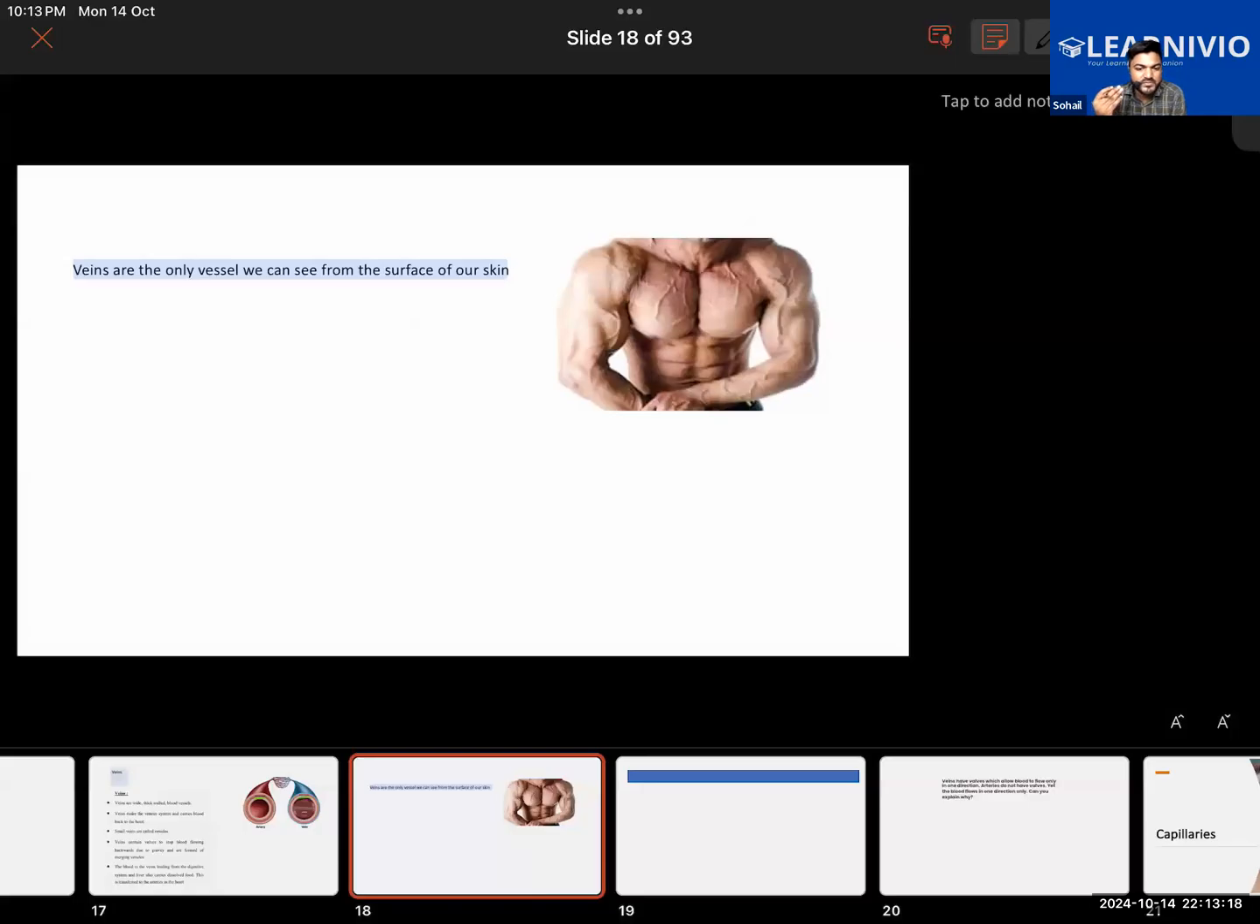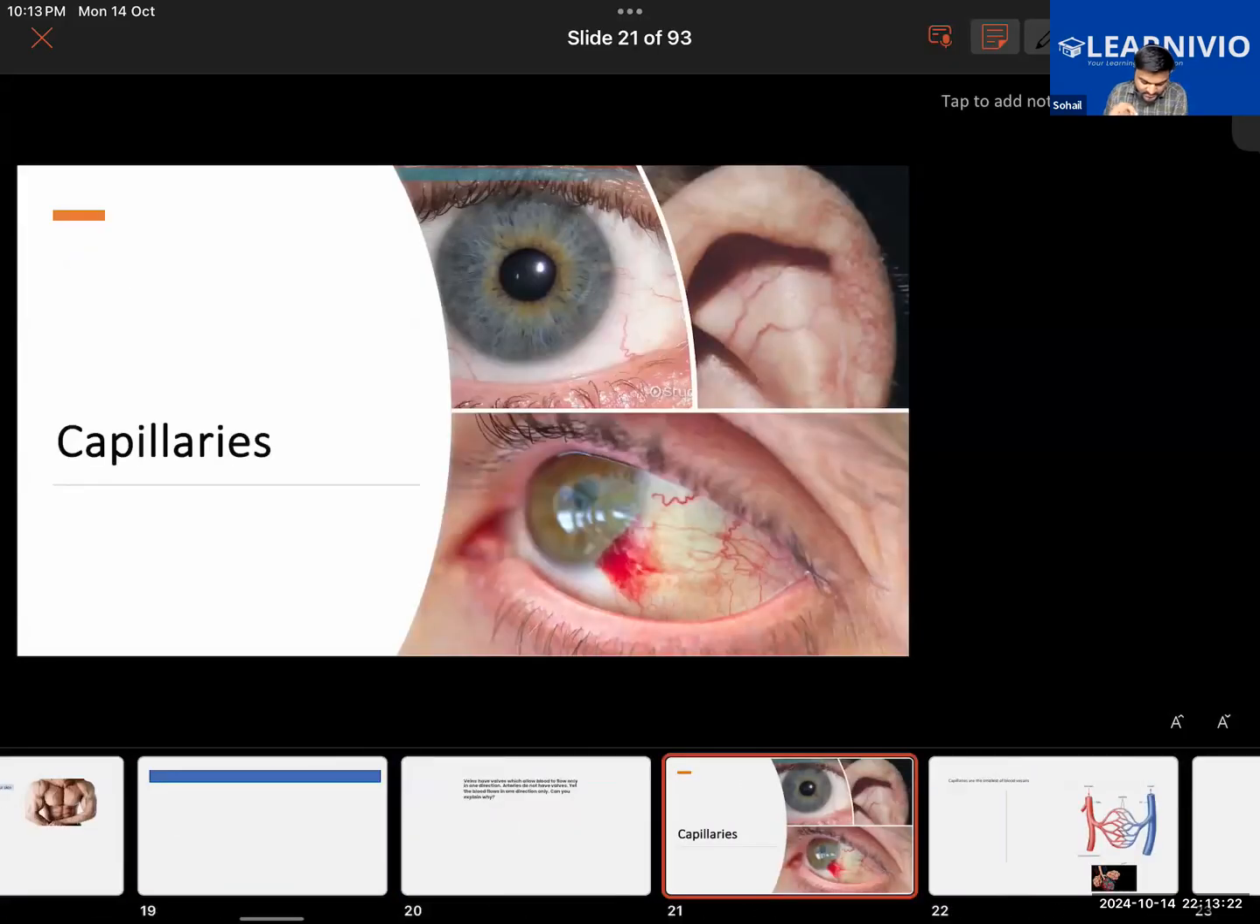And in certain parts of the body, we are able to look at the blood capillaries. For example, you can see them in your eyes, in the ears, and in your gums, in the mouth also.